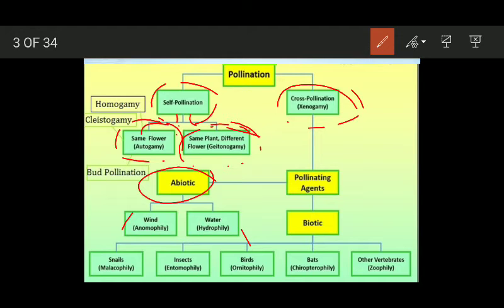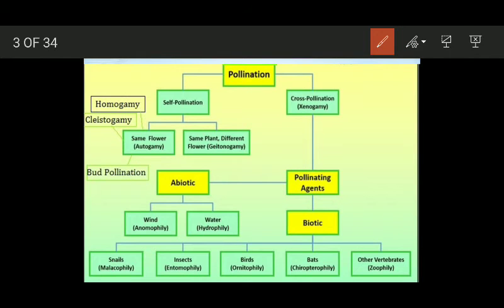They are genetically similar. Now, this autogamy can occur by different methods. The first one is homogamy, then cleistogamy, and bud pollination. Now the next type is cross-pollination, xenogamy. It means the pollen grains are transferred from anther of one flower to the stigma of another flower, but that flower is present on a separate plant.